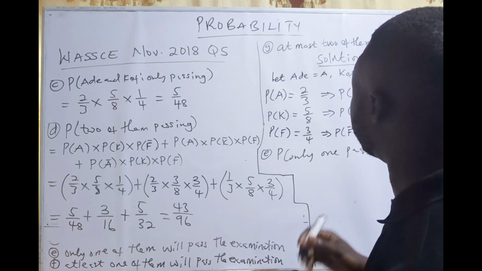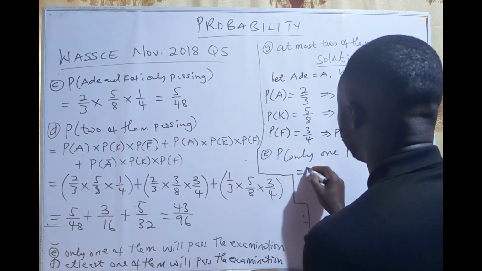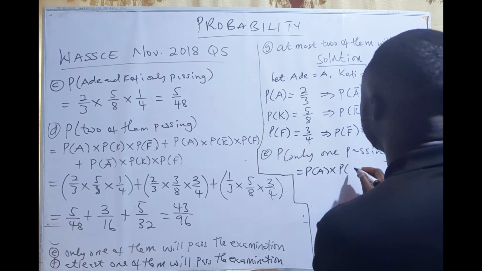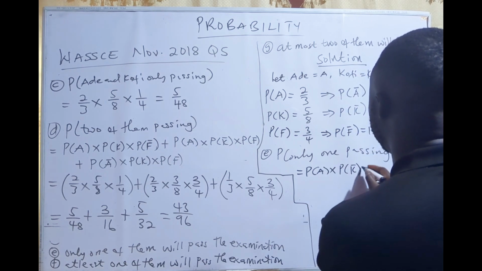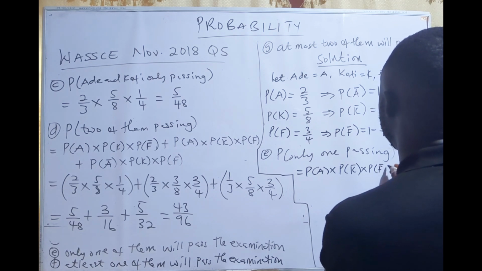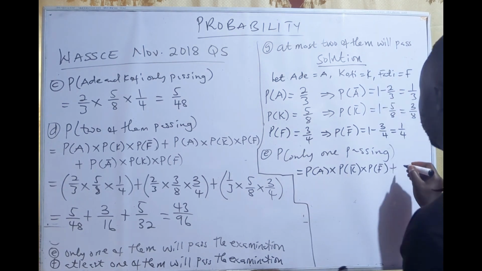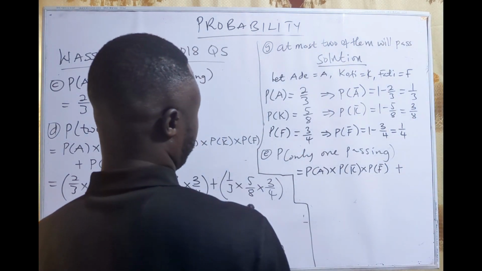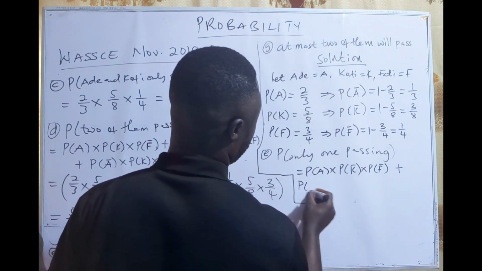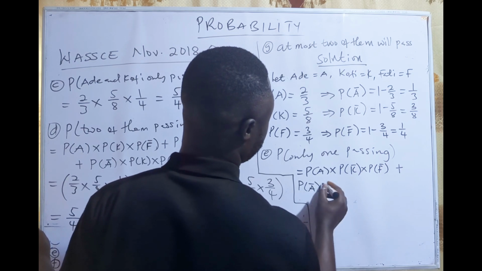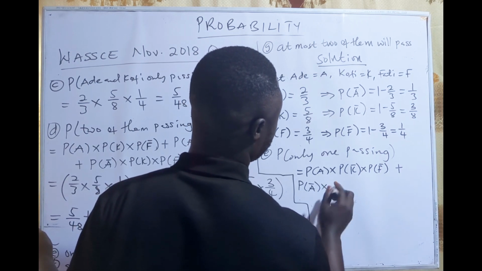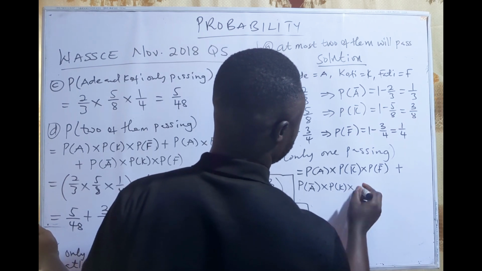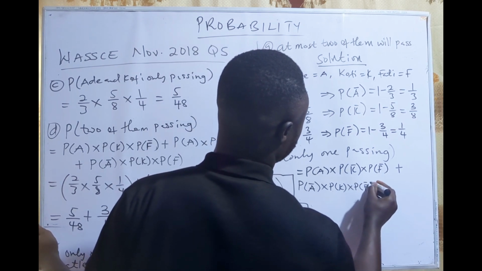So if it is only one, then Ade will only pass, and Kofi will not pass, and then Fatih too will not pass. That is only one. Or it can happen that Ade will fail, and then Kofi is the only one person, and then Fatih will also fail.